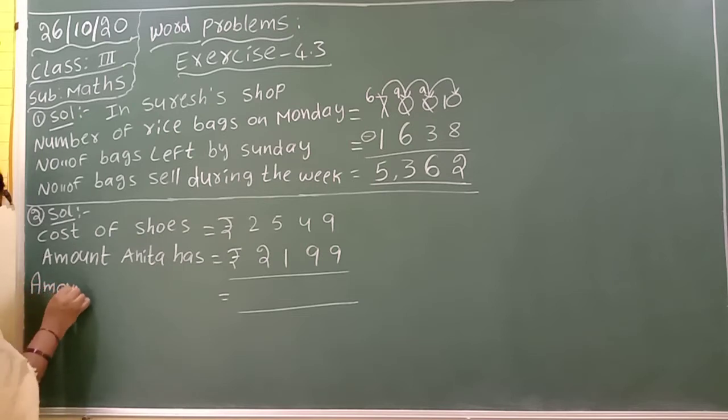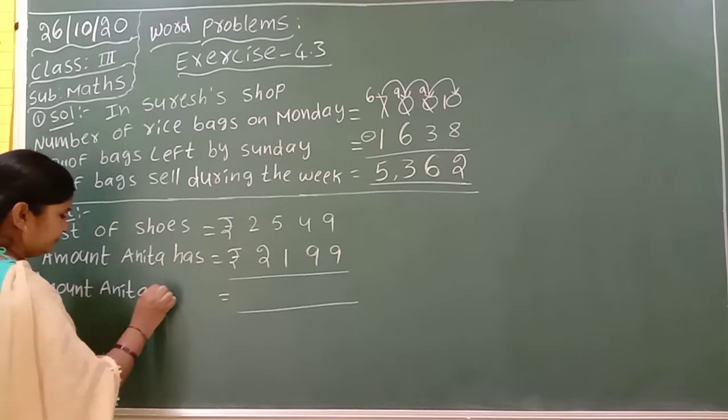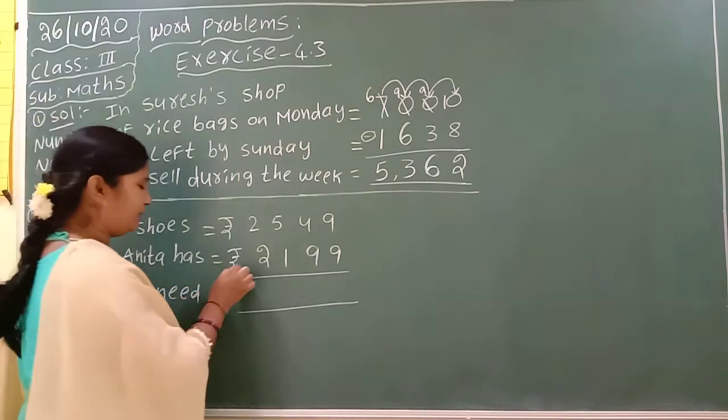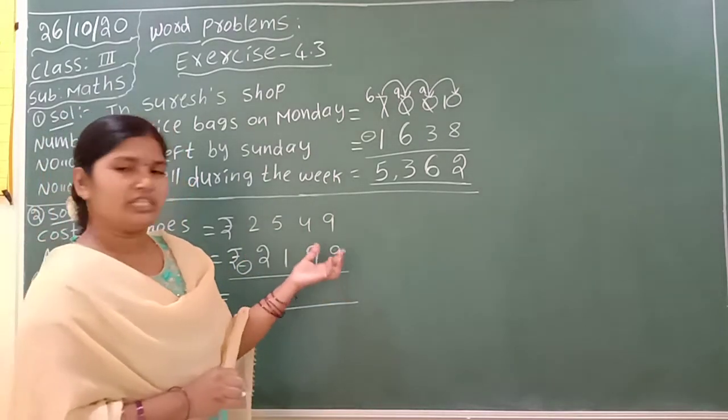Amount Anita needs. That means how much does she want. Here also you have to do the subtraction. Big number to small number, you have to do the subtraction.